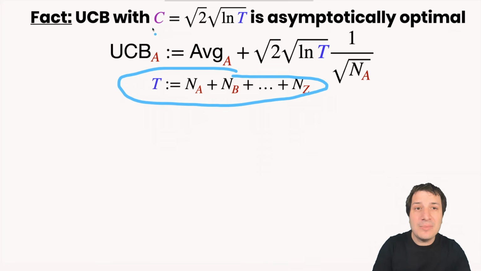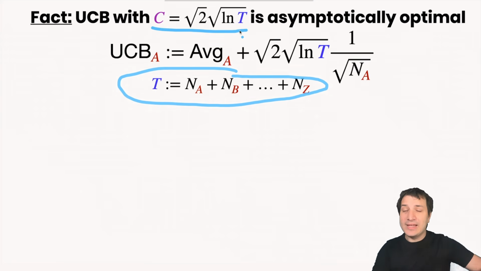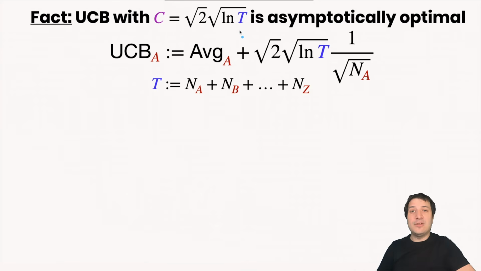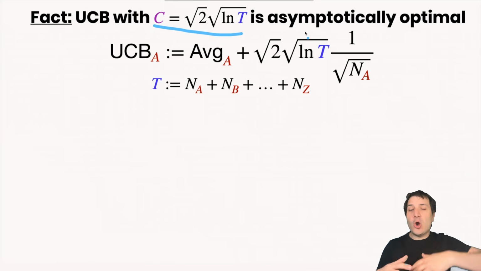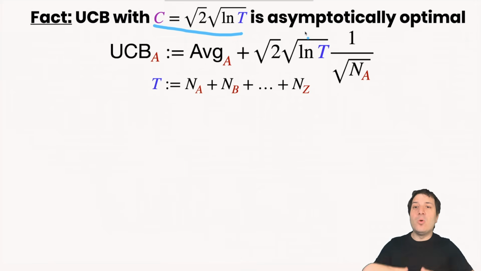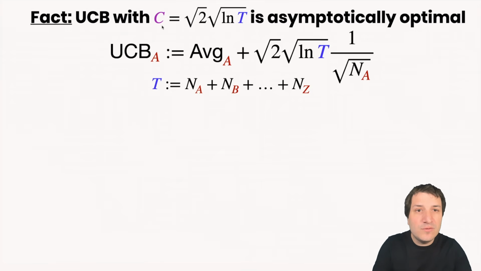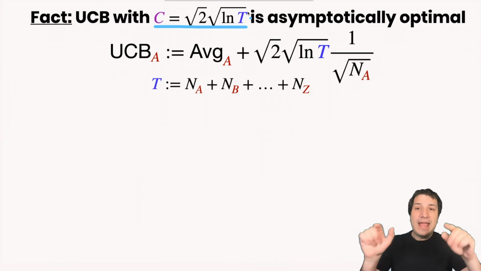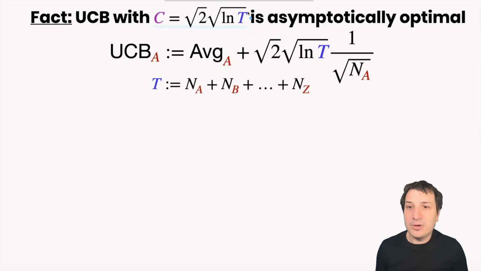So in this setup, the c value is actually growing as you play longer and longer. After you've tried 100 actions, the c value will be one thing, and after you've tried 1,000 actions, the c value will be a little bit larger. What this means is over time, the longer you play, the more optimistic you are about arms that are bad. And because c is going to infinity, getting larger and larger as you play, eventually you'll play every single arm an infinite number of times.